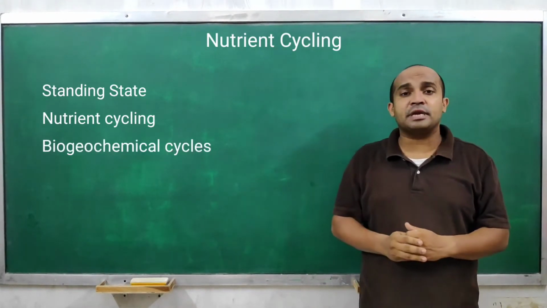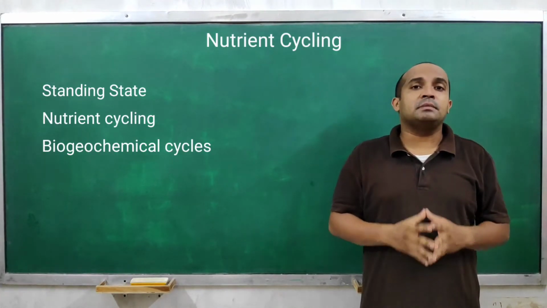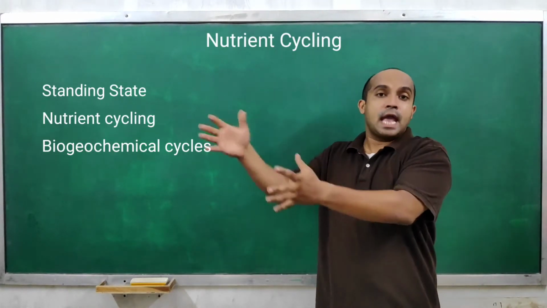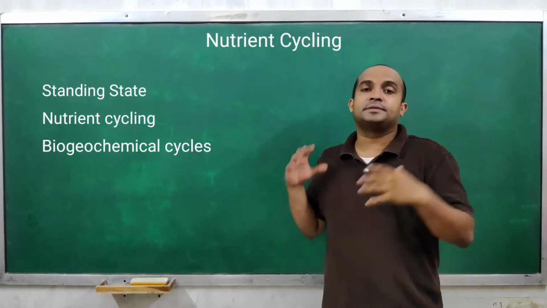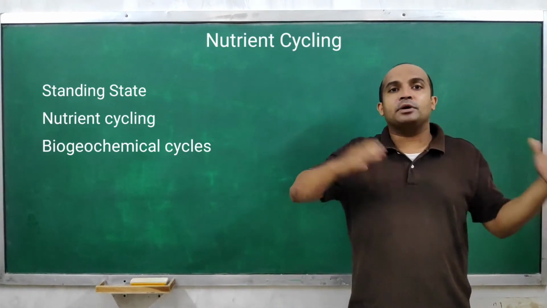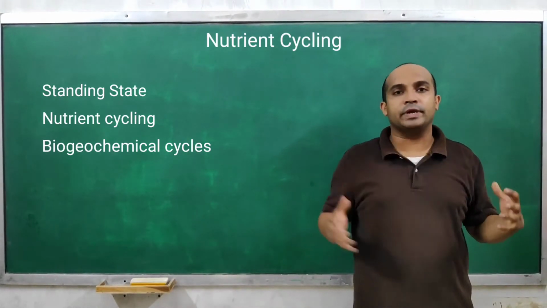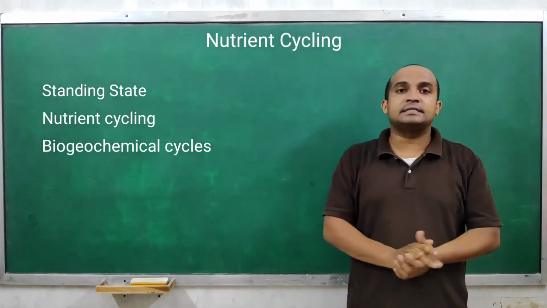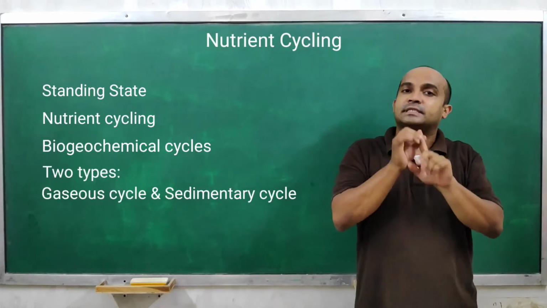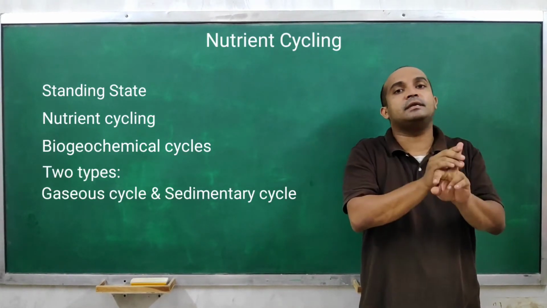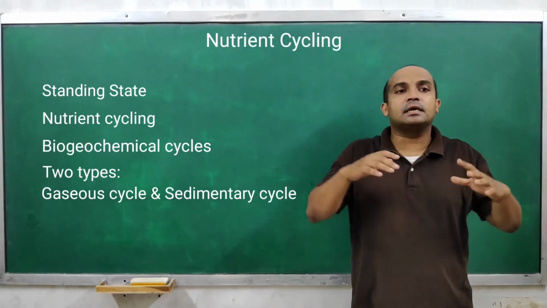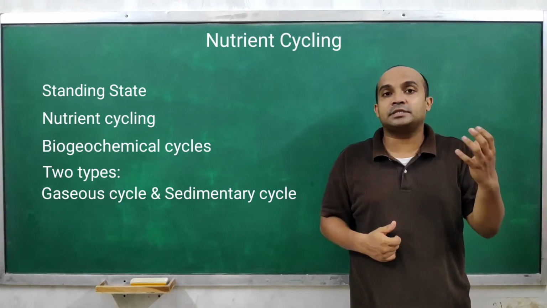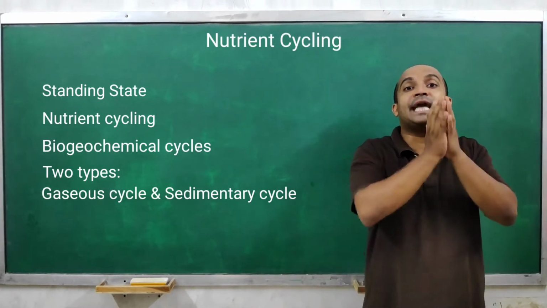Now next is biogeochemical cycle. Biogeochemical cycle means bio means living organism, geo means abiotic component which includes air and soil or earth's crust. So this is called biogeochemical cycle, as chemicals are moving, right? Understood? And this nutrient cycle is divided into 2 parts. First is gaseous cycle and another one is sedimentary cycle. In gaseous cycle, carbon is there, then oxygen cycle belongs to gaseous cycle, wherein the reservoir is nothing but air.